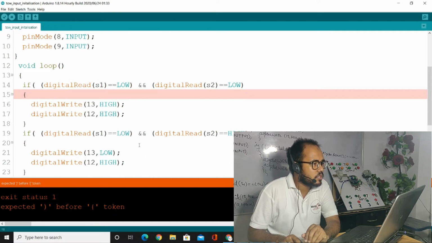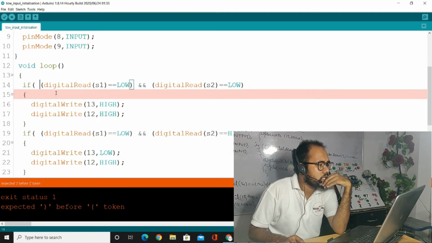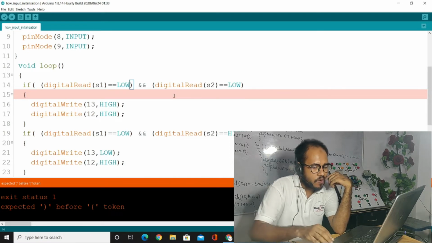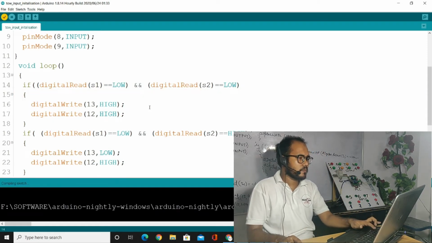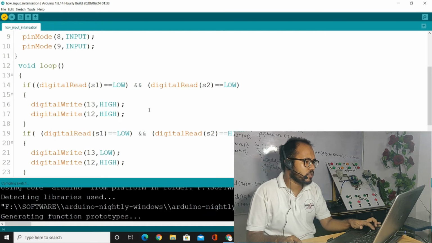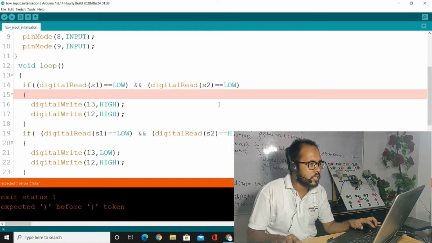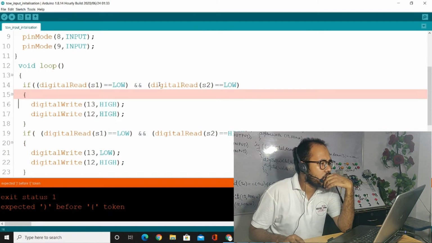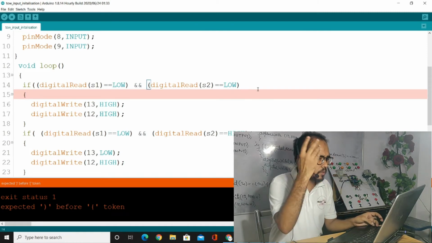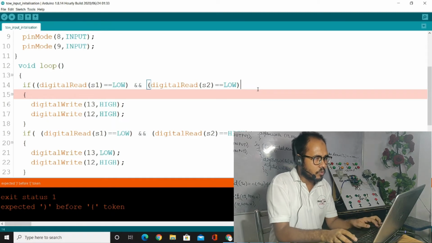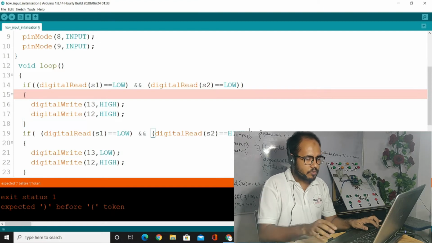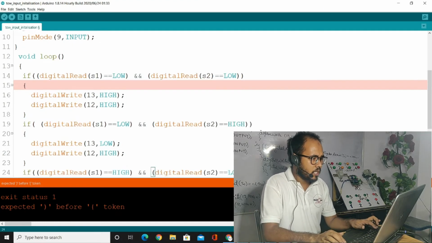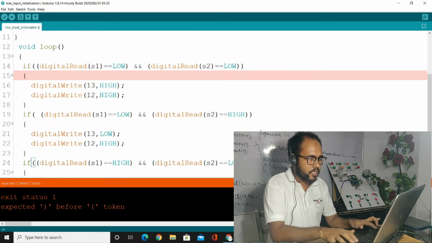Okay, so we could see here before this one is saying that a token must be, and the token is saying where the error has occurred. It is saying that S2 is equal to low, and one token must be here, to close the parenthesis, because we didn't close the parenthesis. It must be required here, as well as here, we have to close the parenthesis.